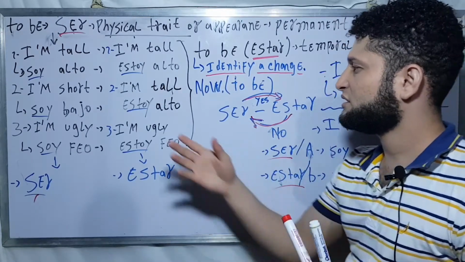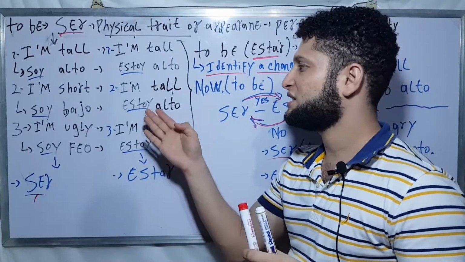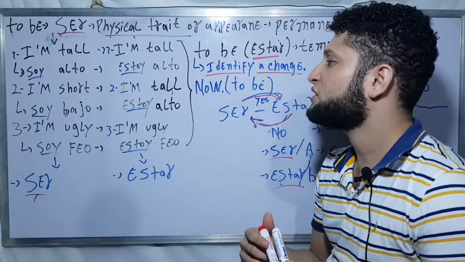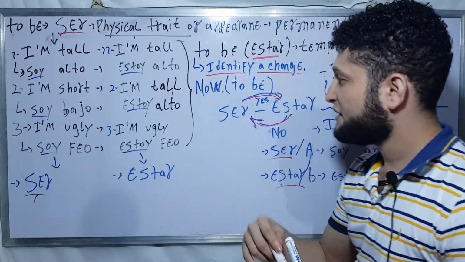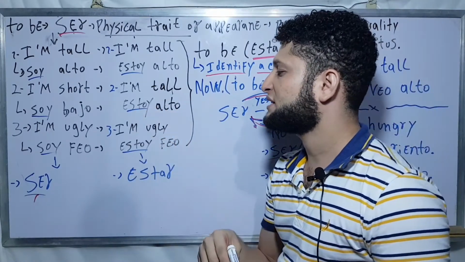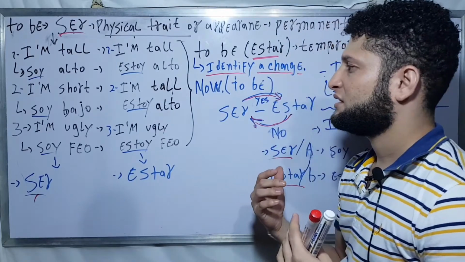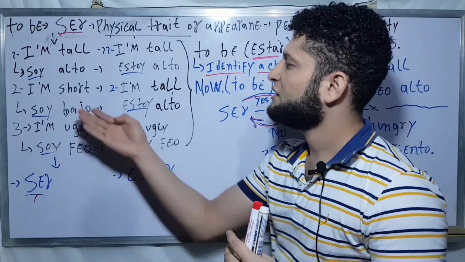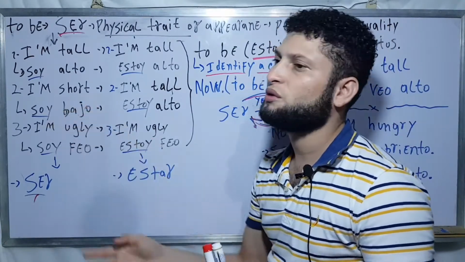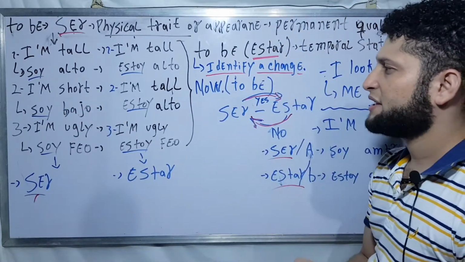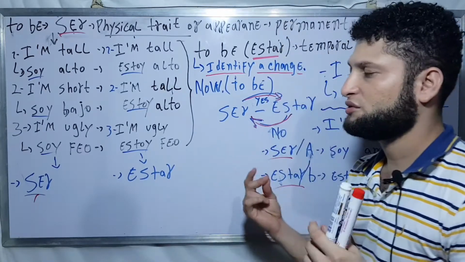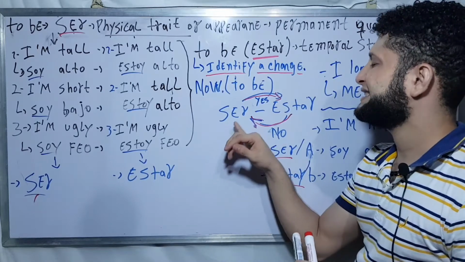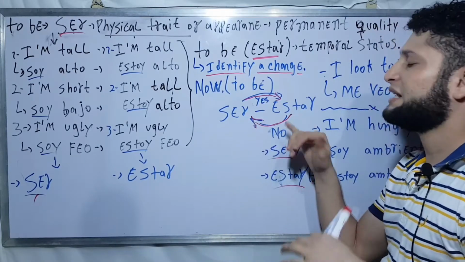And why? Because the fact that I look tall is just for a short period of time, and it's impossible that my nature is being a tall person. Okay, I know that you catch the idea. So once again, here the verb ser can become the verb estar.